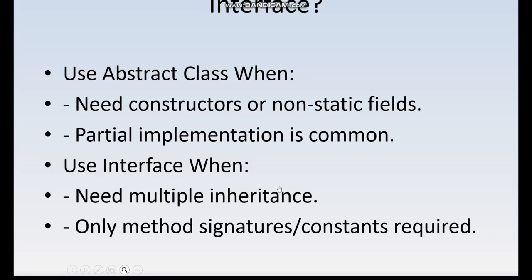Suppose in an existing project some particular class implementing the old interface needs to override some extra method, but other classes do not need to override that method. So in the interface we introduce a default method, so that particular classes can override it and use it, but other classes which do not require it do not have to override it. So these are some differences between interfaces and abstract classes. Mainly, for multiple inheritance you can go with interfaces, and with an abstract class when we need constructors.